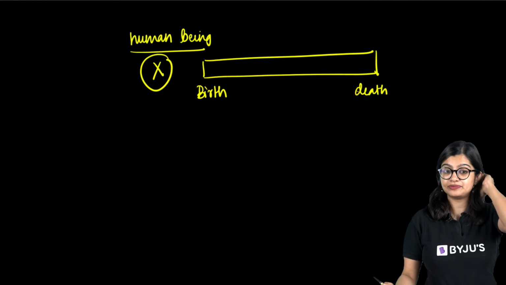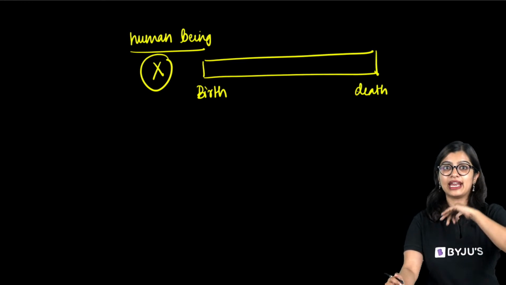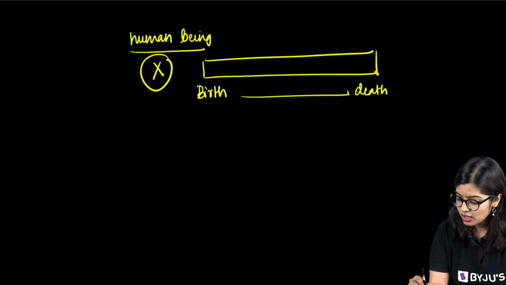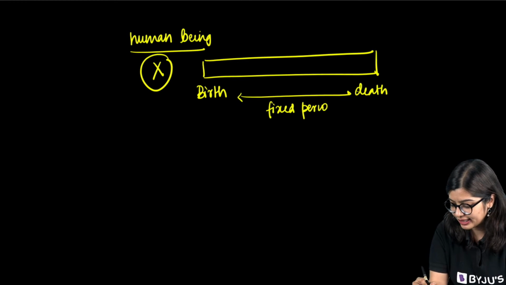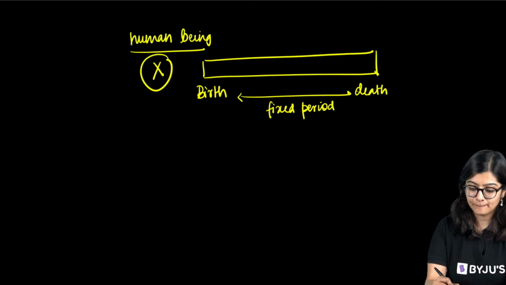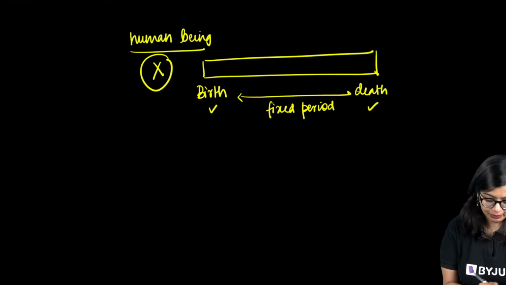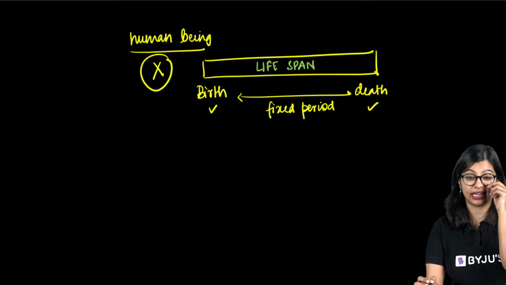Rather, every living organism has a fixed time. There is a fixed period between birth and death. This fixed period is what we call the lifespan of a living organism.